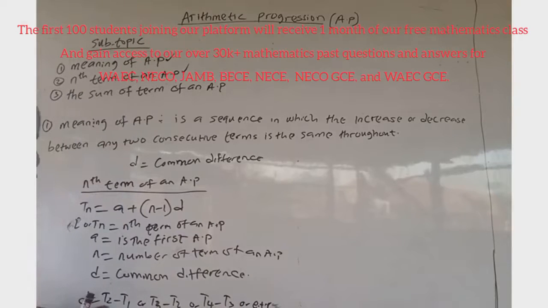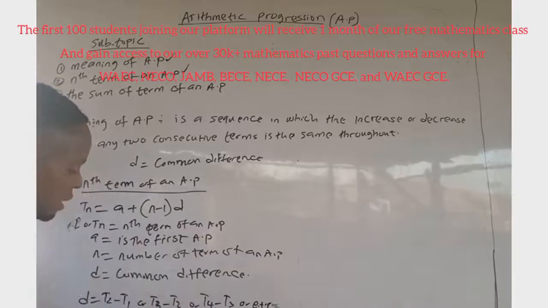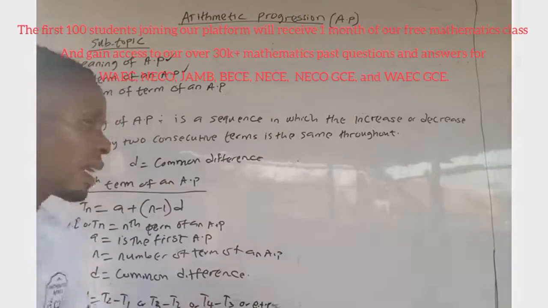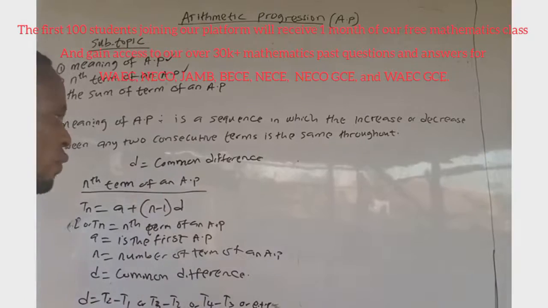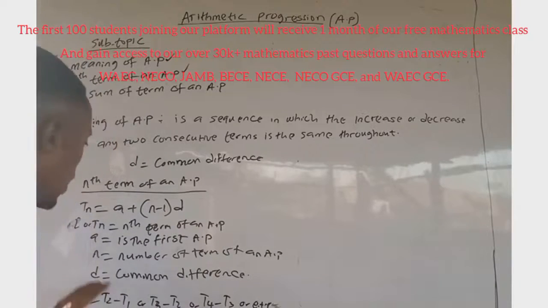Here T2 is the second term, T1 is the first term, T3 is the third term minus the second term, the fourth term minus the third term, and so on to infinity. So this is the formula to calculate our common difference.